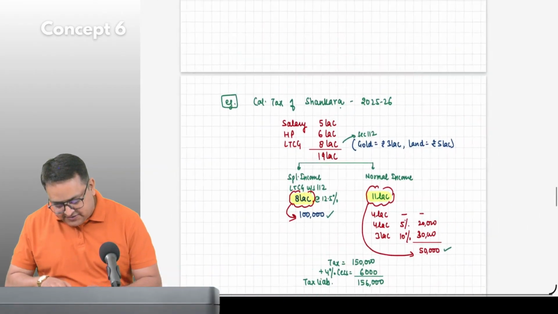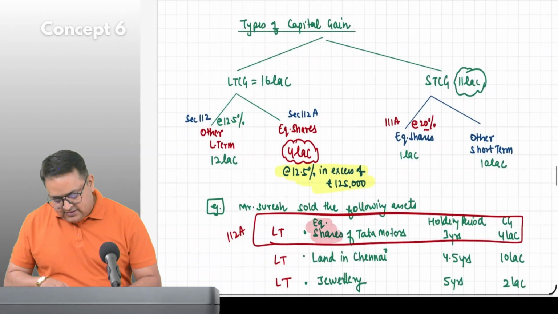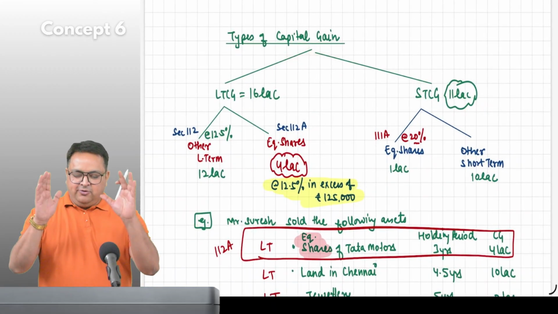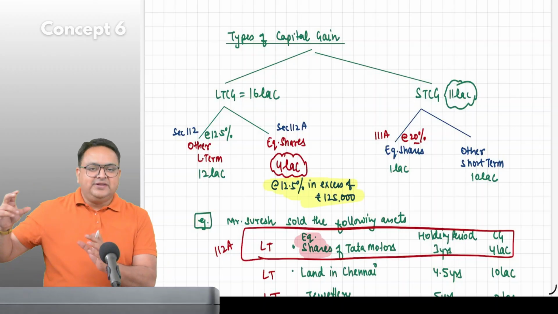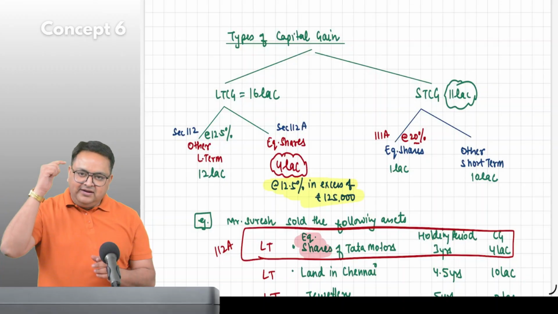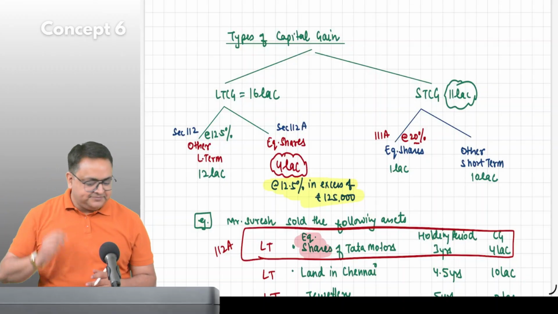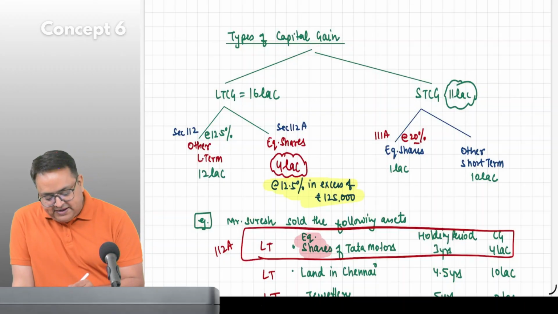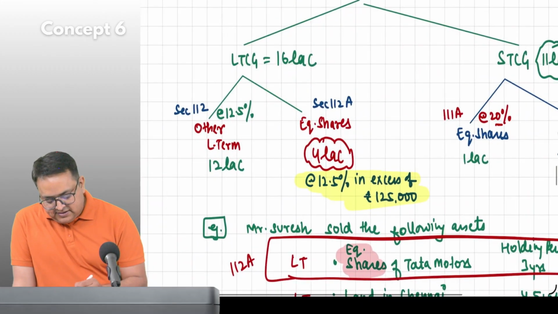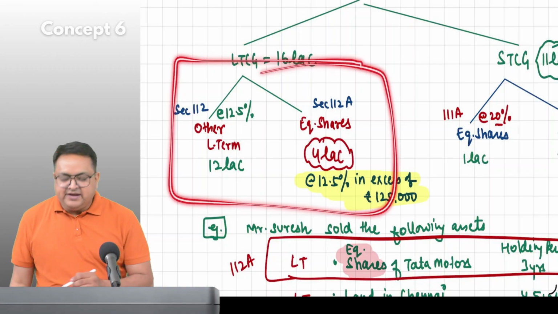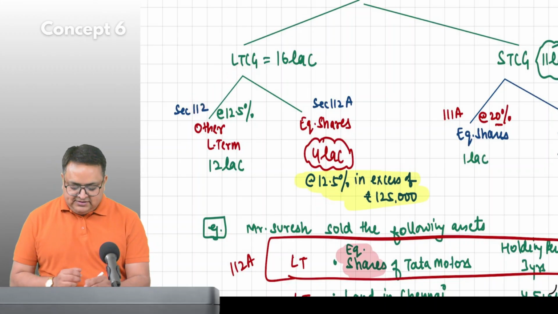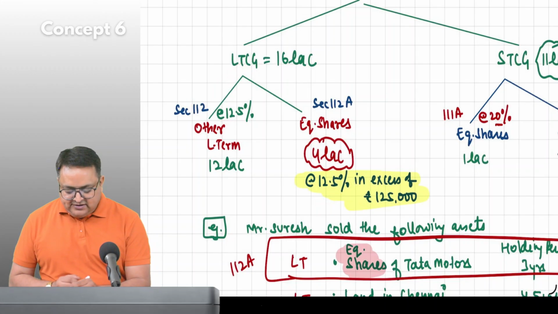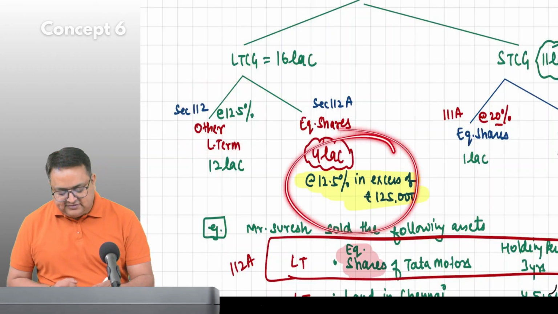Now look at your chart. See, types of capital gain. Now, guys, from now on, you will start understanding it. Whatever heavy portion we are doing since last half an hour, now onwards, you will start understanding it. Now, capital gains are of two types. One is long term. Are they both having a special rate? Yes, they both have the special rate. It is 12.5, but the only difference is that it is flat 12.5, and it is in excess of 1,25,000.